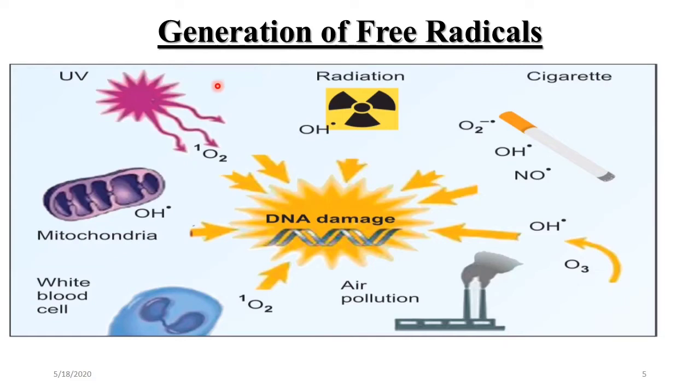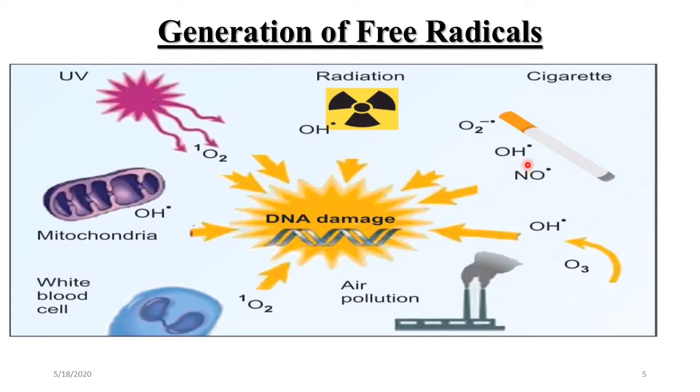Endogenous sources include microsomal oxidation, cytoplasmic xanthine oxidase, oxidase enzymes in peroxisomes and lysosomes, and the mitochondrial electron transport chain, which releases free radicals and other reactive species. Exogenous sources include air pollution, ultraviolet light, smoking, and drugs.